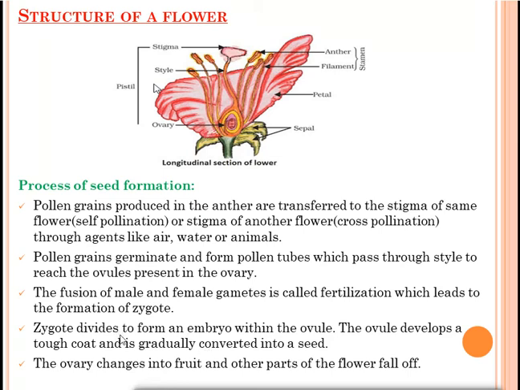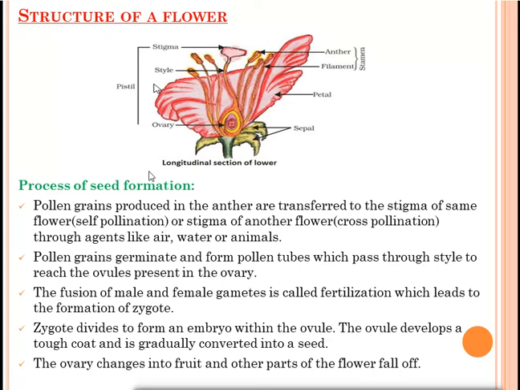Zygote divides to form an embryo within the ovule. After that, what will happen inside the ovule? Zygote will divide itself to form an embryo. Embryo is the baby plant. Okay. The ovule develops a tough coat and is gradually converted into a seed. After fertilization, what will happen? The ovule will form a seed coat. It will develop a thick coat outside it and change into a seed, and the ovary changes into fruit and other parts of the flower fall off.